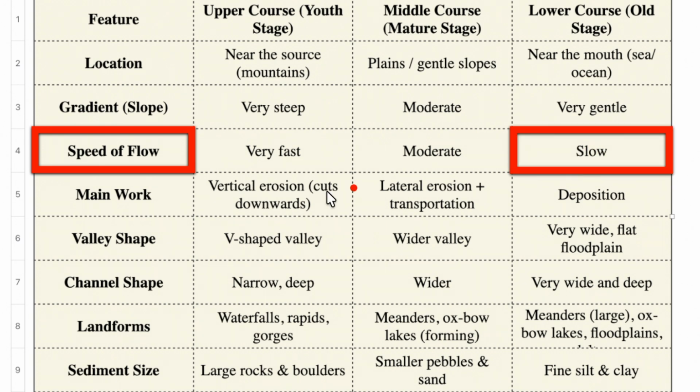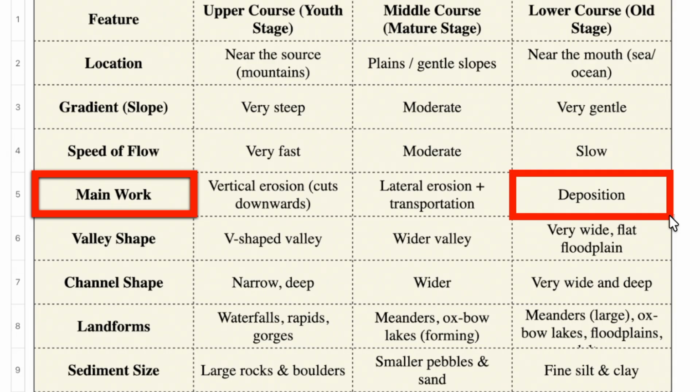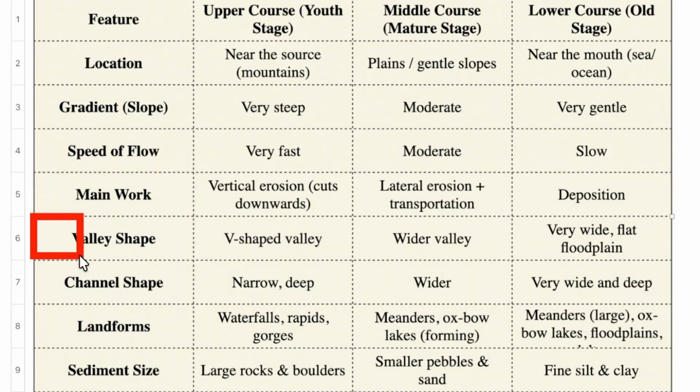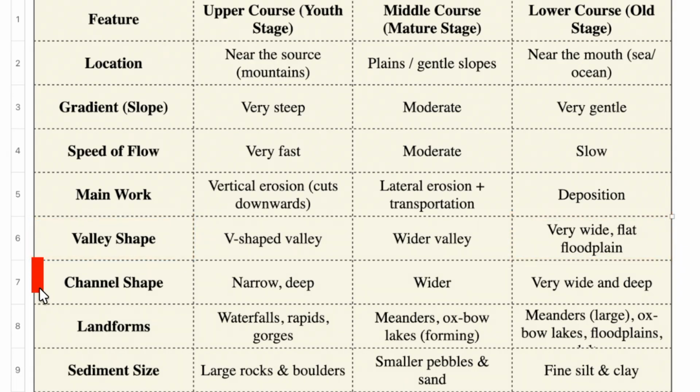Since the river has very little energy, its main work is deposition. The valley becomes very wide and flat, forming a floodplain. The river channel is very wide and deep.